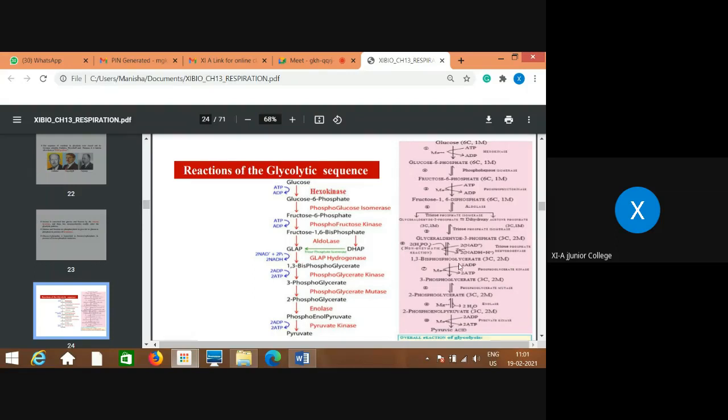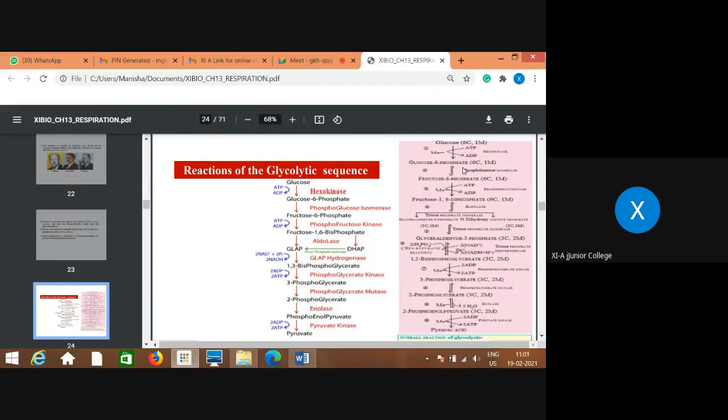If you see, I will repeat this process. Glucose, here in detail, is the 6 carbon compound, so I showed you hexokinase, hexo meaning 6 carbon. In this first step, in the presence of manganese ions, ATP is utilized to form ADP, and glucose gets converted into glucose 6-phosphate.